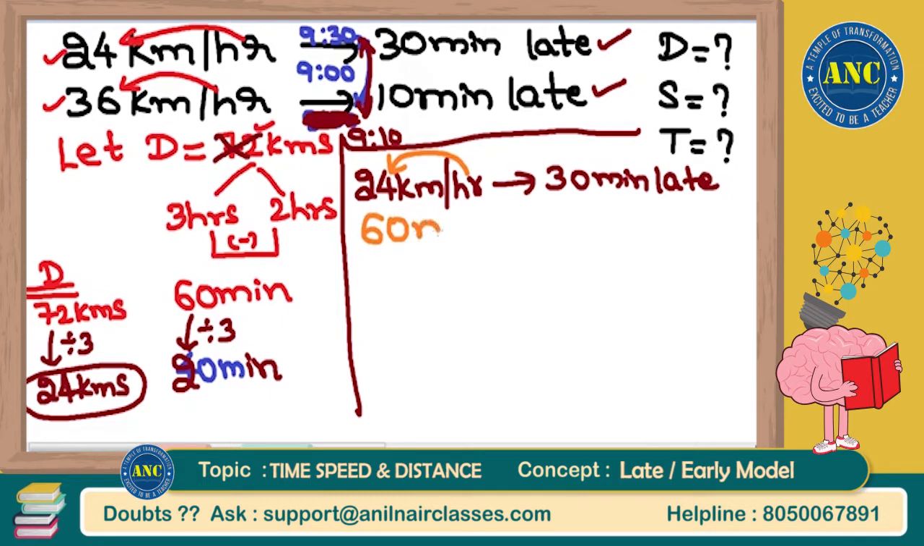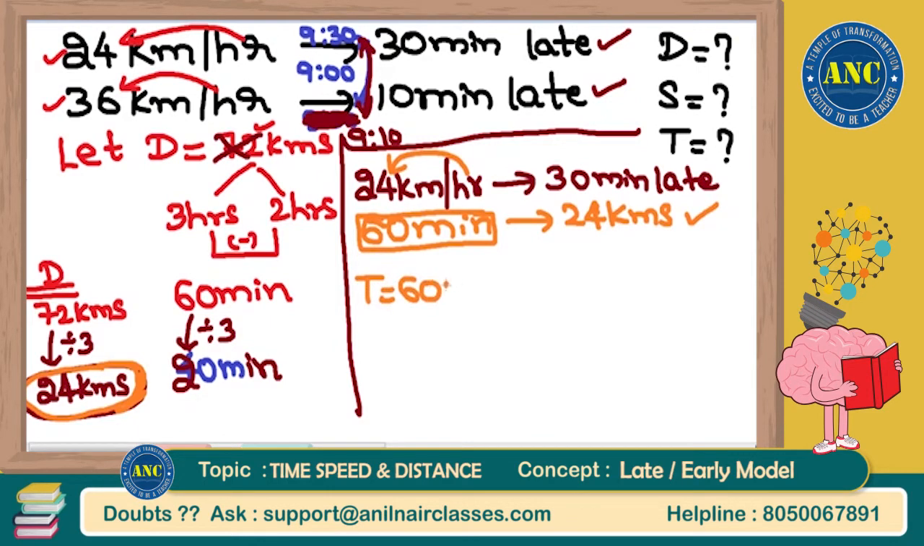That means in 60 minutes, I will cover 24 kilometers. But what is the actual distance that needs to be covered? Actual distance that needs to be covered is also 24 kilometers. That means to cover those 24 kilometers, I will take how many minutes? I will take 60 minutes. Time is nothing but 60 minutes.